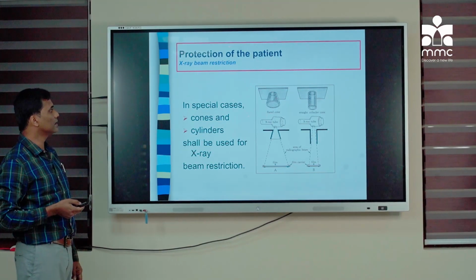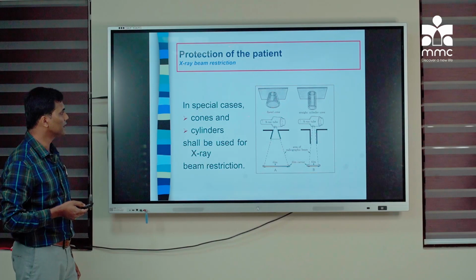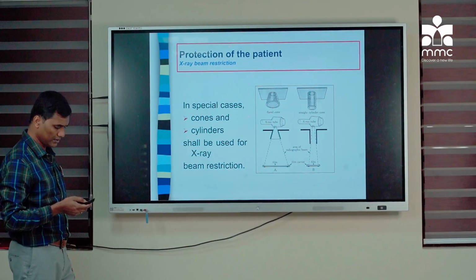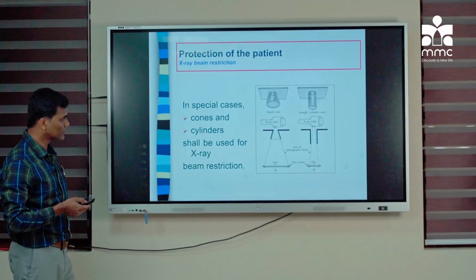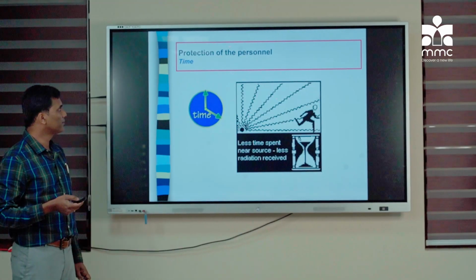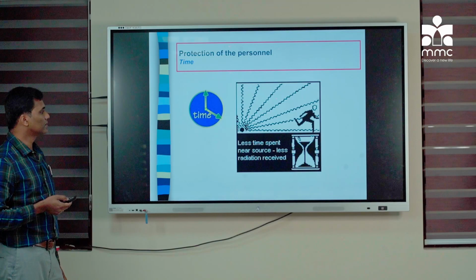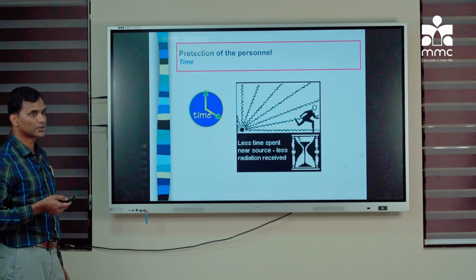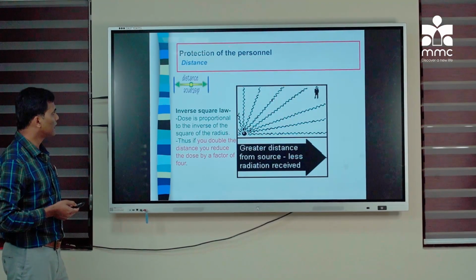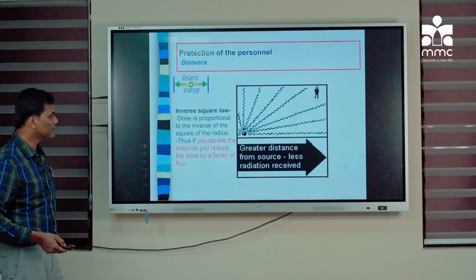And X-ray beam restriction. We can use cones and cylinders which can limit the field of view, or we can focus on the area of interest. There are a few more things. One important factor is time: the less time spent near the source of radiation, the less radiation received. And then there is the importance of distance: the greater the distance from the source, the less radiation received.